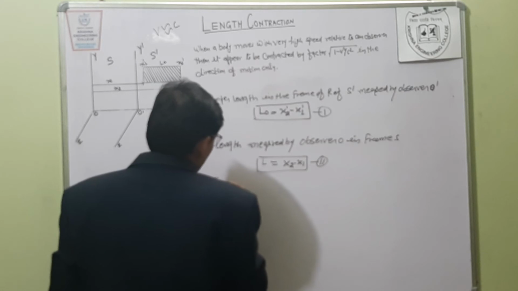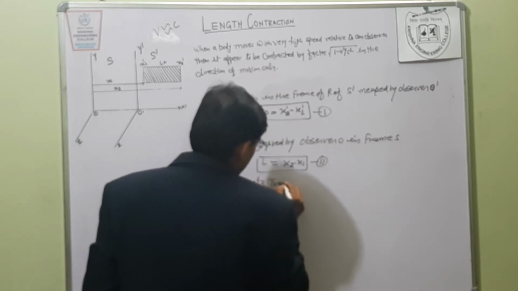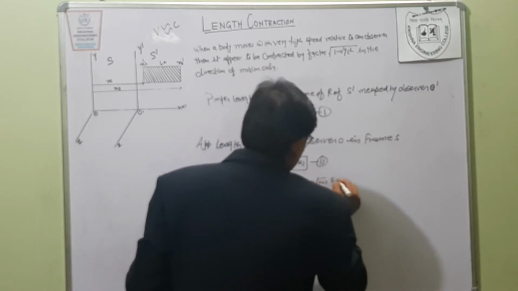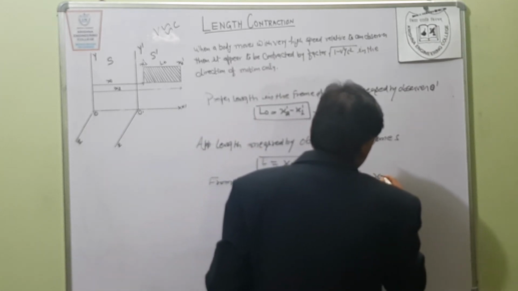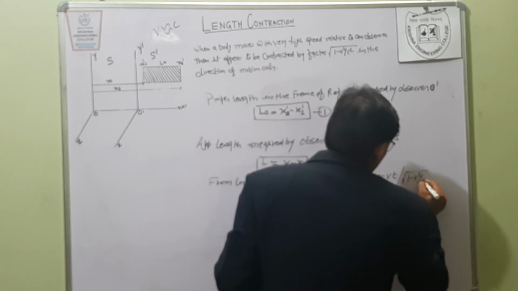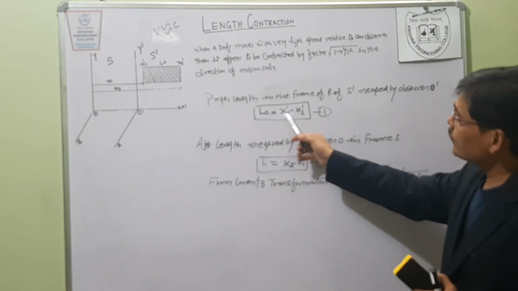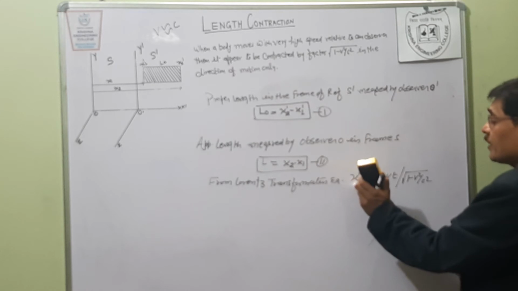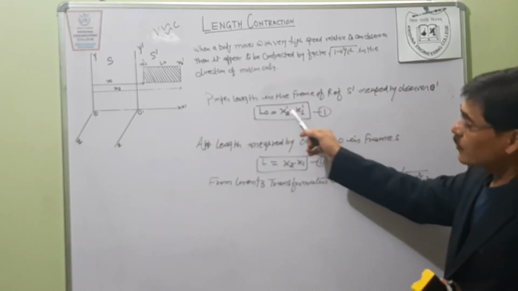from the Lorentz transformation equation, we already know that x dash is equal to x minus vt upon under root 1 minus v square upon c square. Because we have x1 dash and x2 dash, we need the Lorentz transformation equation for x dash. So convert the x dash into the x1 dash and x2 dash form.